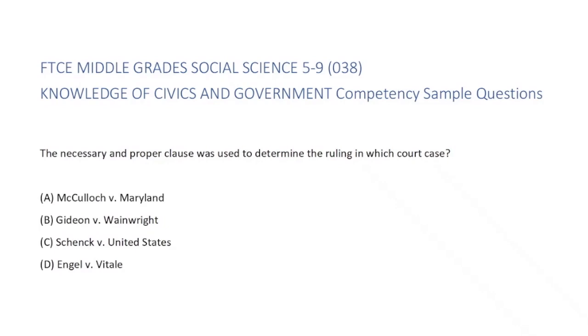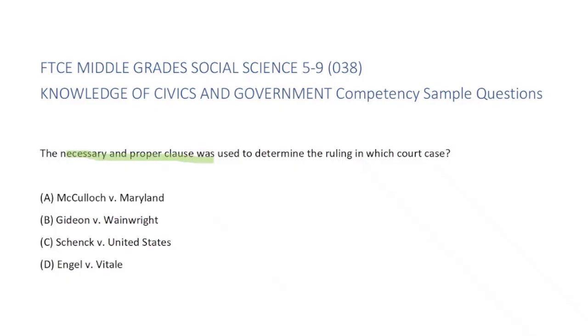The necessary and proper clause was used to determine the ruling in which court case? A, McCulloch versus Maryland, B, Gideon versus Wainwright, C, Schenck versus United States, or D, Engel versus Vitale. When we look at the question, we are focusing our attention on the necessary and proper clause and which court case it was used to make a ruling in.